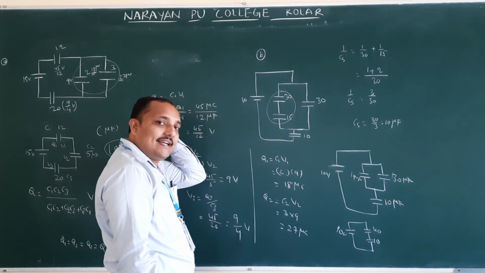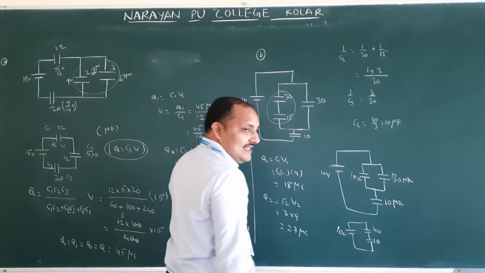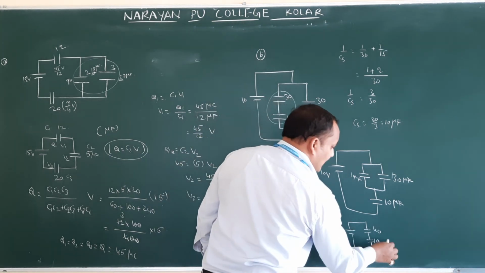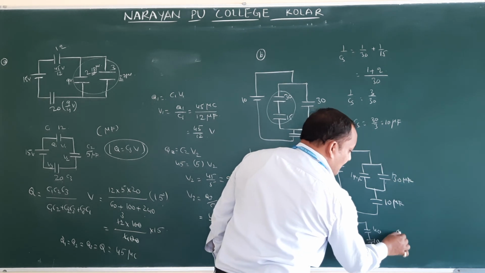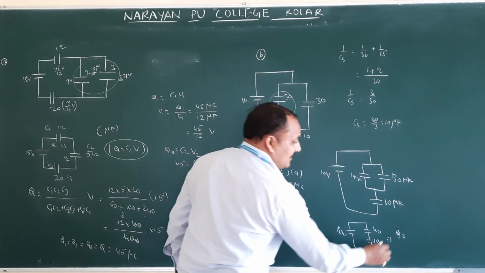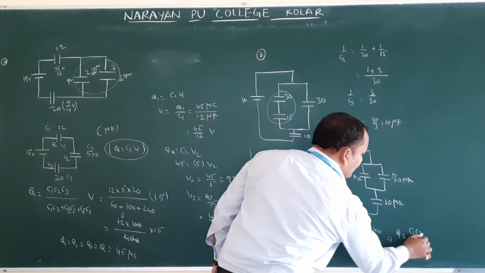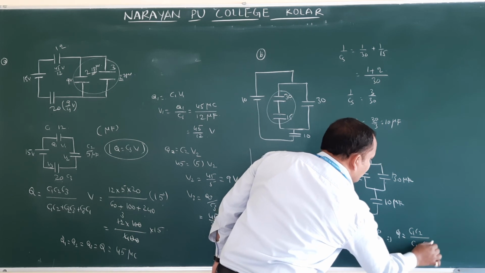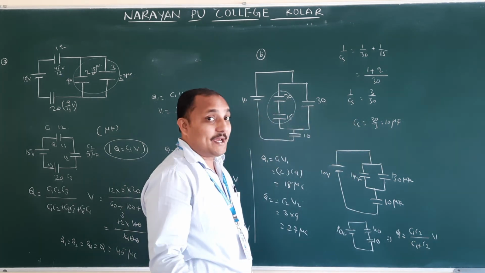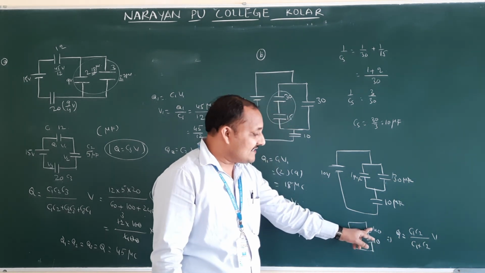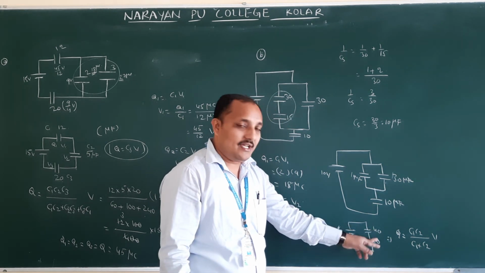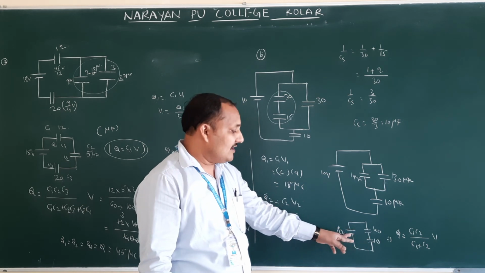How are 40 and 10 connected here? 40 and 10 are connected in series. So what is the resultant formula? Otherwise, the charge formula you can apply directly. Q is equal to, what is the formula? C1 C2 by C1 plus C2 into V. When two capacitors are connected in series, that is the charge formula. Otherwise find the resultant capacity, 40 into 10 by 50. Then you will get the charge value.